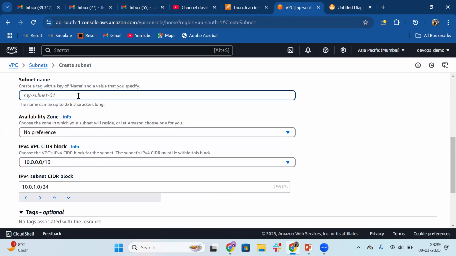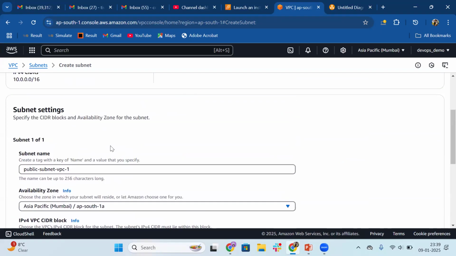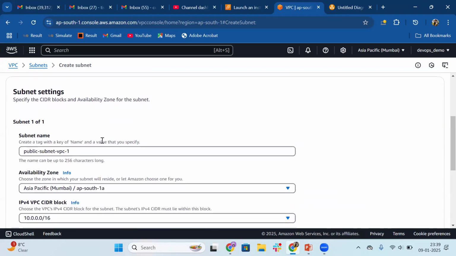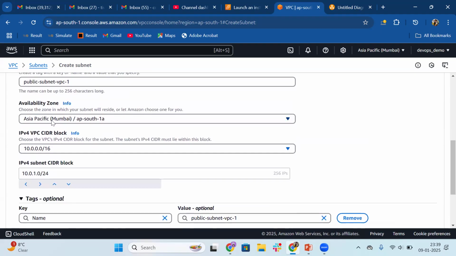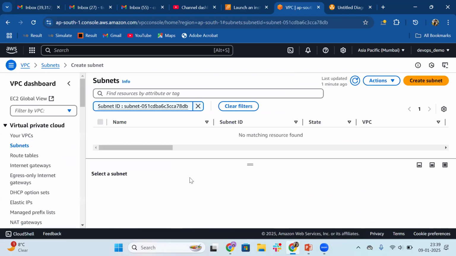Subnet name, I will mark it as public subnet VPC1. For availability zone, it will be ap-south-1a. That's it. We have the VPC, the CIDR, the subnet name, the availability zone, and the CIDR block. Let's click on create subnet.